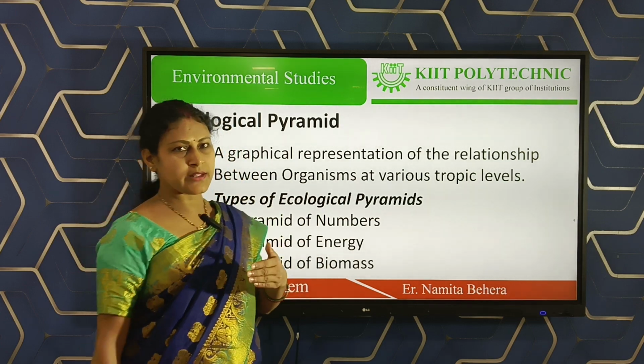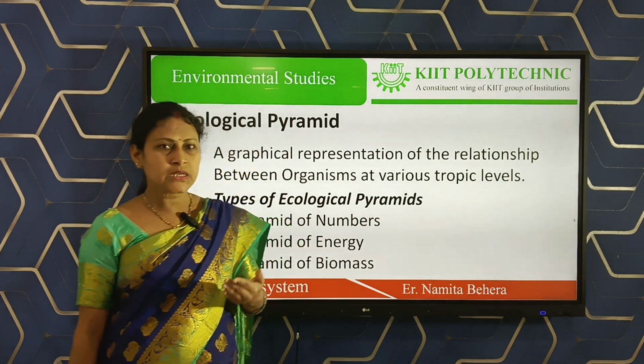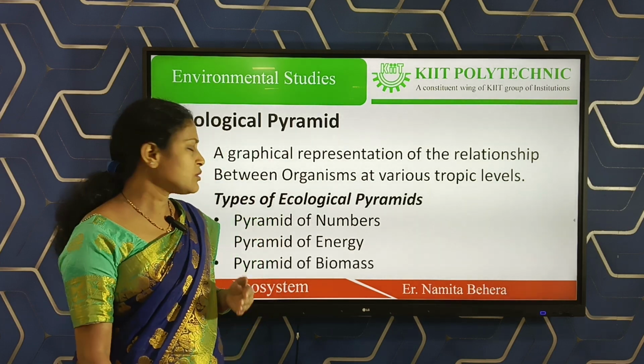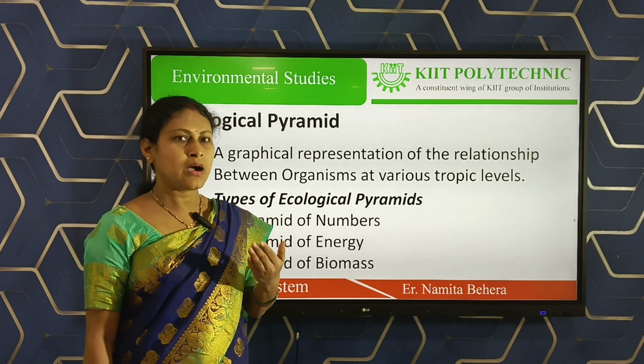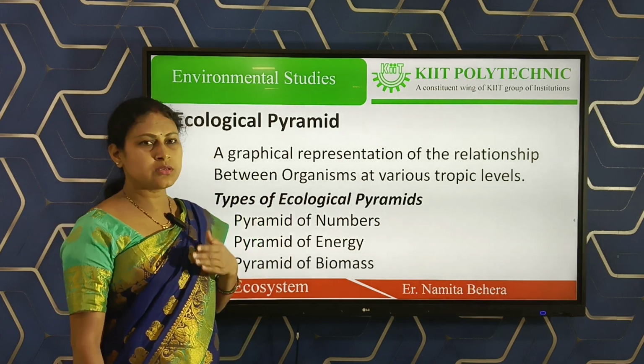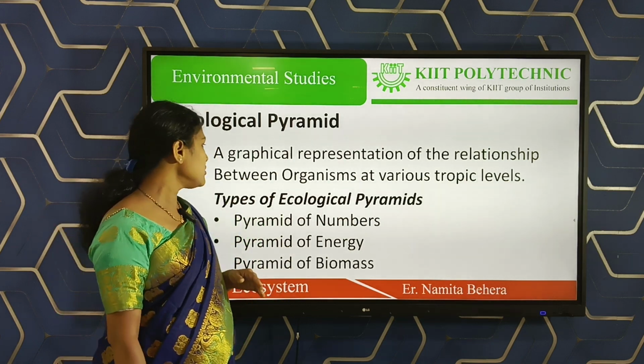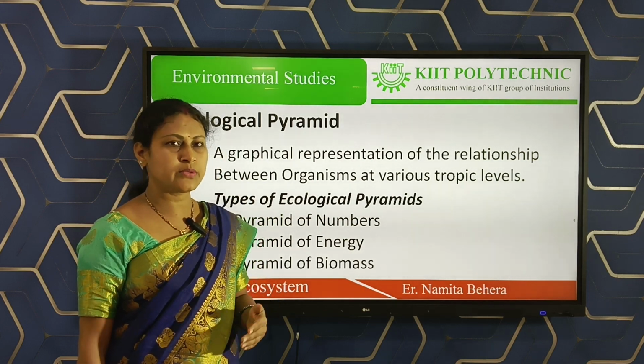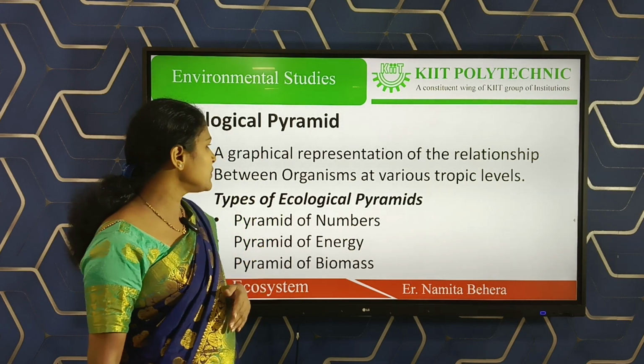So first one is plant. Plant is the first trophic level, which is present at the bottom part. It is the broadest part, or the higher trophic level, because they can make their own food. So these are the first trophic level, which begin at the bottom of the level.